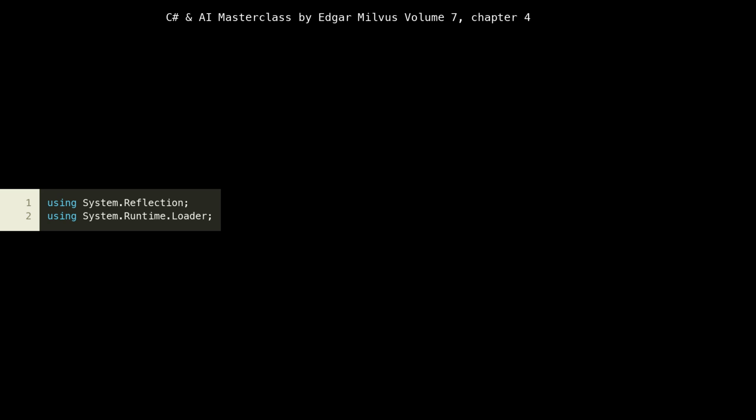We begin by importing essential namespaces. System.Reflection is crucial for inspecting and manipulating assemblies at runtime, which is fundamental for dynamic plugin loading. System.Runtime.Loader is where the magic happens for custom assembly loading, allowing us to isolate dependencies. This isolation is a cornerstone for cloud-native applications, especially when dealing with multiple AI models that might have conflicting library versions. Without it, you'd quickly run into DLL hell issues, making your microservices fragile and difficult to scale.